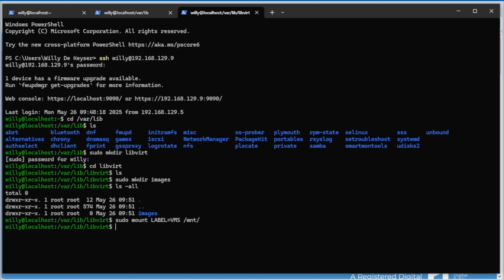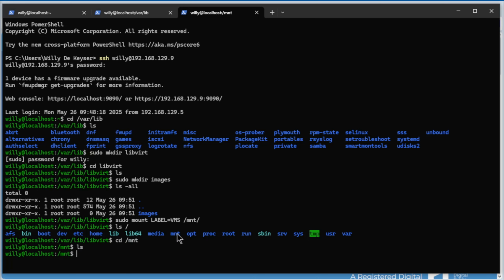We do ls from the root. See here we have mnt. Go inside it. We do ls and we see nothing because nothing is inside the virtual machine label here. We go inside it, that's okay.